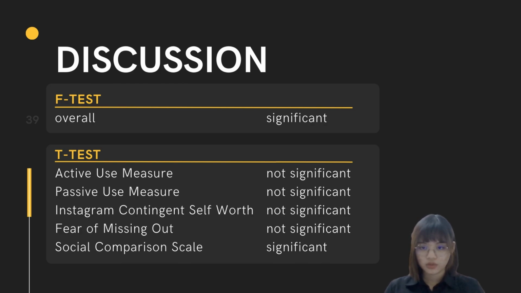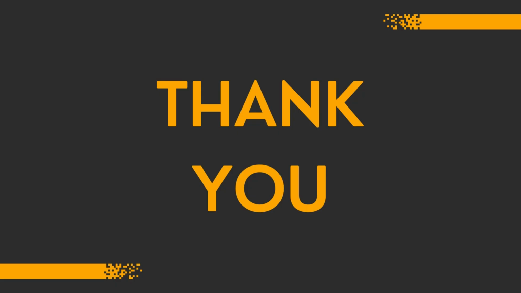However, through the t-test, we can see that active use measure, passive use measure, Instagram contingent self-worth, and fear of missing out are not significant. Hence, they are not statistically related to the regression model. However, the social comparison scale is significant. Hence, when the social comparison scale increases, the depression level also increases. So that's all for our video today.